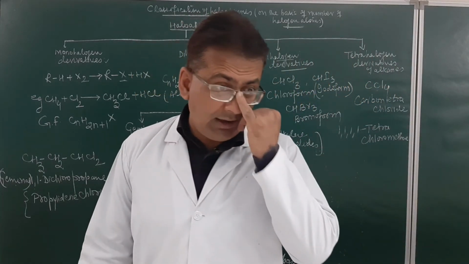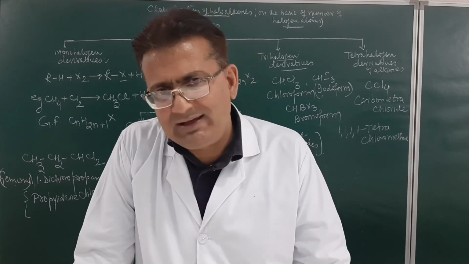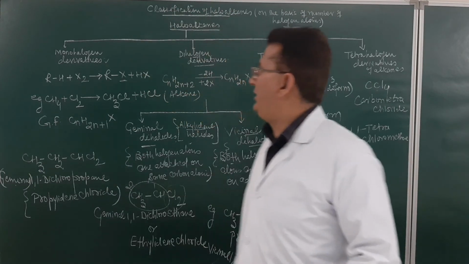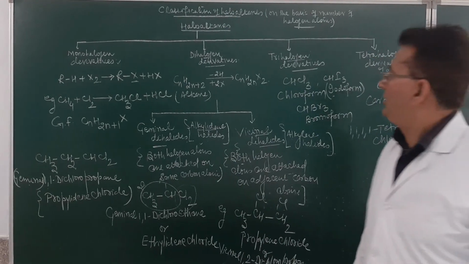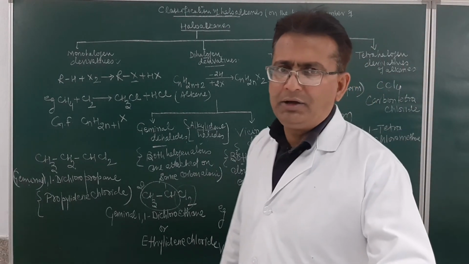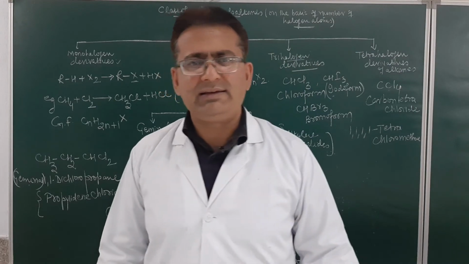So what are haloalkanes? They are halogen derivatives of alkanes. How are they classified? As monohalogen derivative, dihalogen derivative, trihalogen derivative and the tetrahalogen derivatives of alkanes.